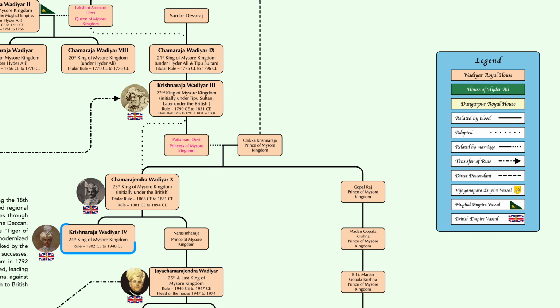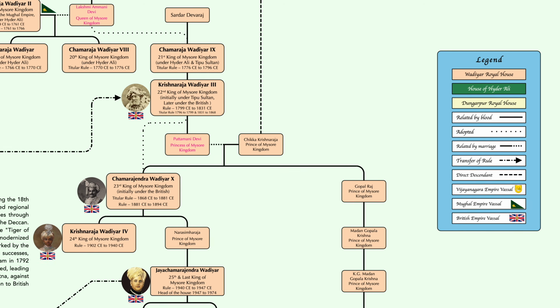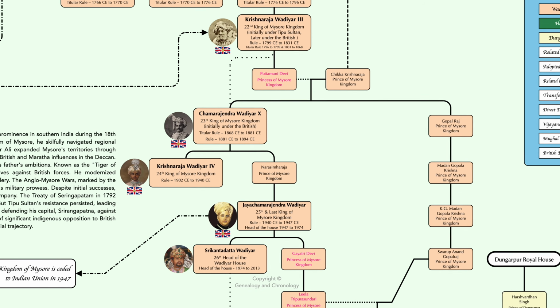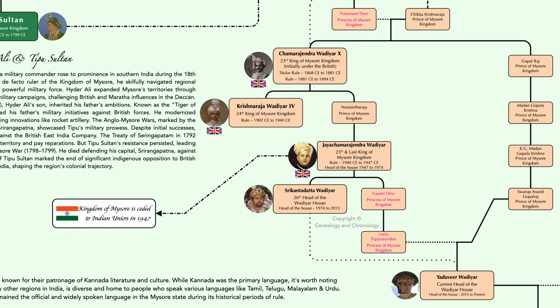Krishnaraja Wadiyar did not have any issues at the time of his death and would have been succeeded by his younger brother, Prince Narasimha Raja, but unfortunately Narasimha Raja passed away just 5 months before the death of his elder brother. Thus, Krishnaraja Wadiyar IV was succeeded by his nephew, Jayachamarajendra Wadiyar. The reign of Jayachamarajendra Wadiyar saw the peak of the Indian independence movement, and when India gained its independence, Jayachamarajendra was one of the first kings to cede his kingdom into the Indian Union by signing the Instrument of Accession.